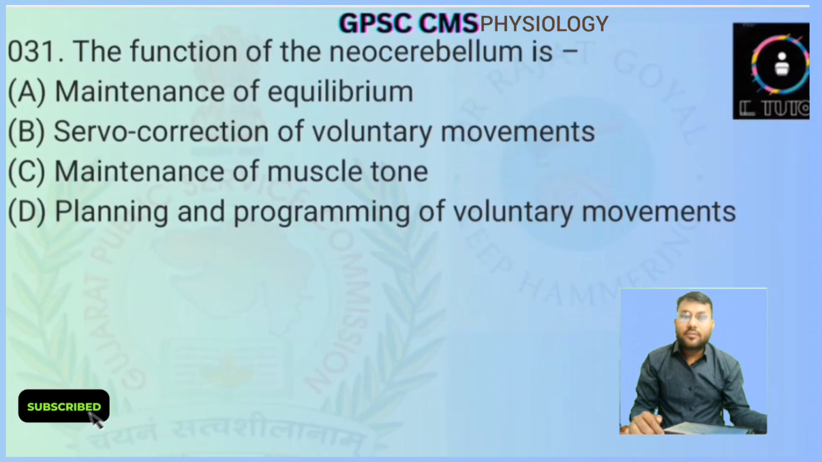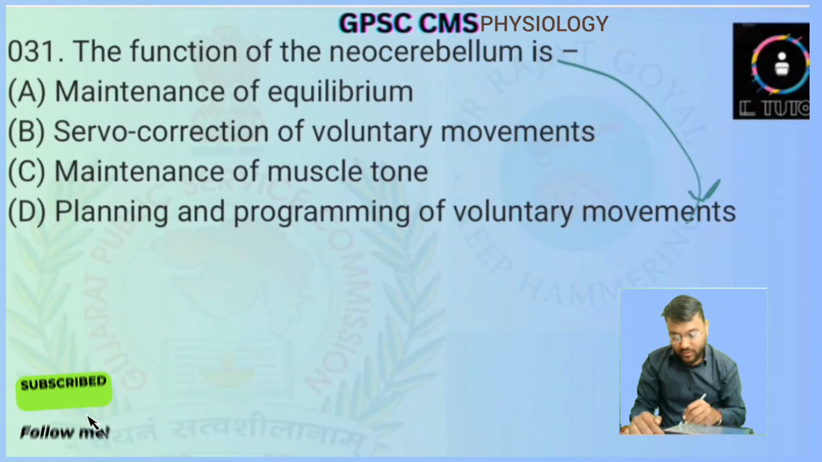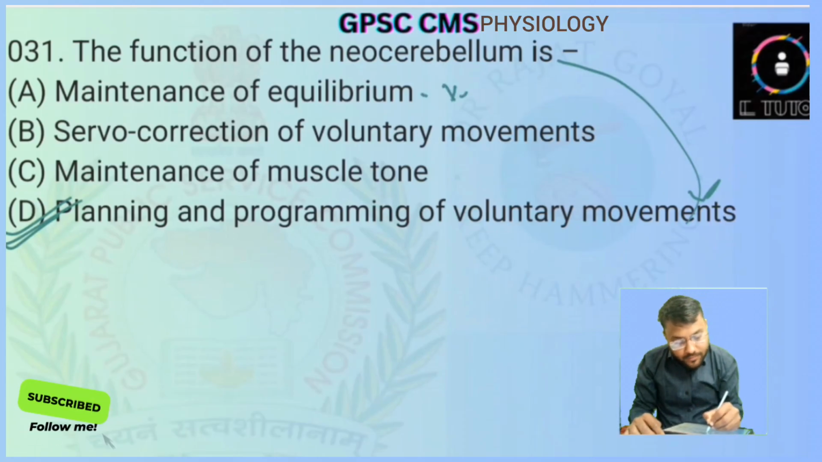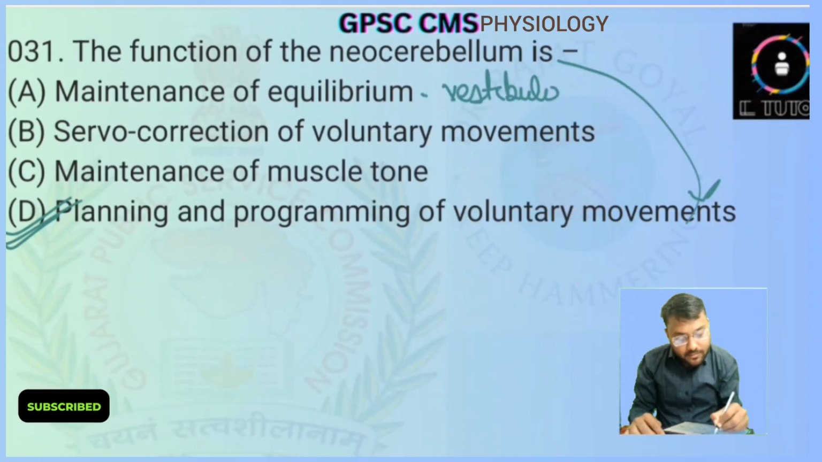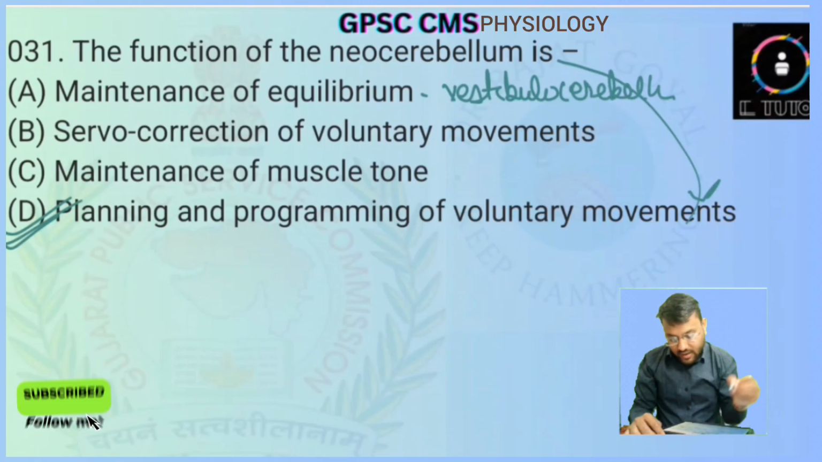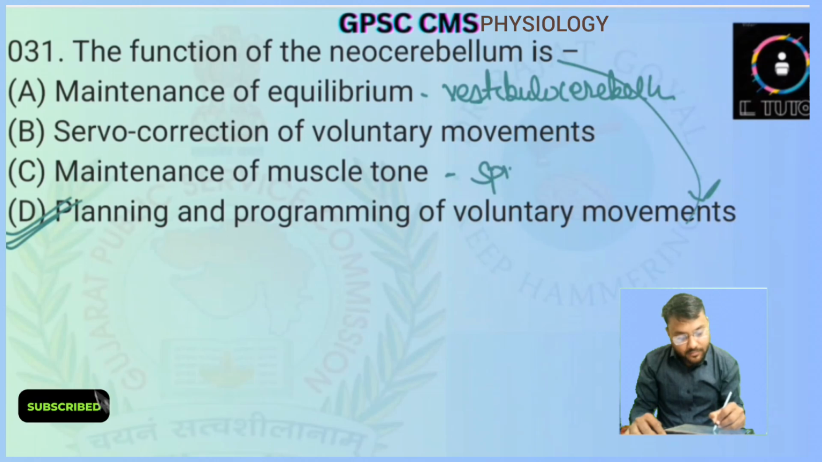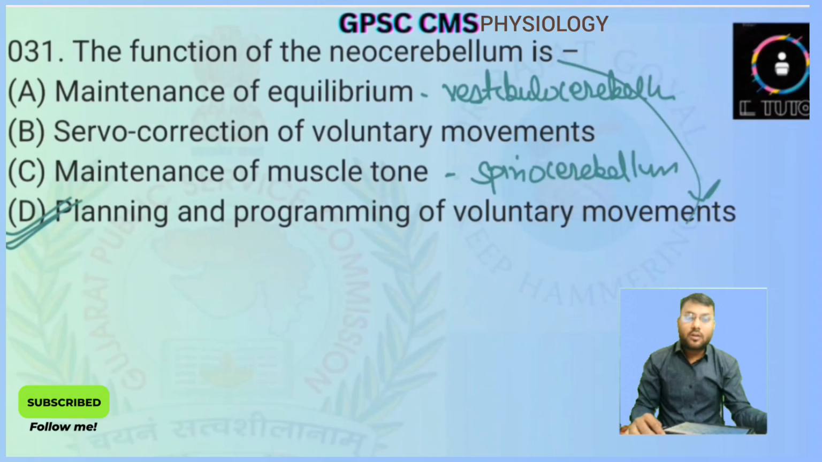Next question is the function of neocerebellum is. If we talk about the neocerebellum, then the function of neocerebellum is planning and the programming of voluntary movements. So option number D will be the correct answer. But if we talk about the maintenance of equilibrium, then it is done by the vestibulocerebellum, and the maintenance of the muscle tone is done by the spinocerebellum. And planning and the programming of voluntary movements is done by the neocerebellum. So answer will be option number D.